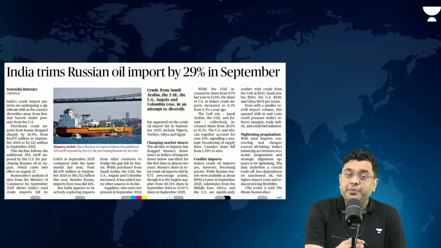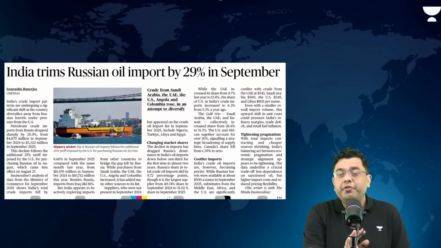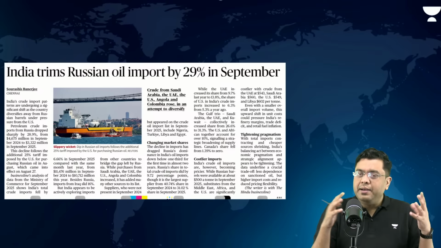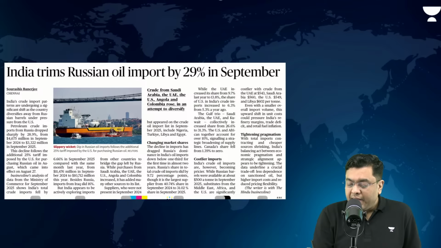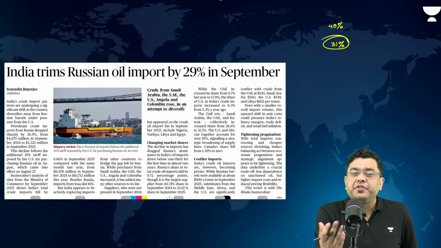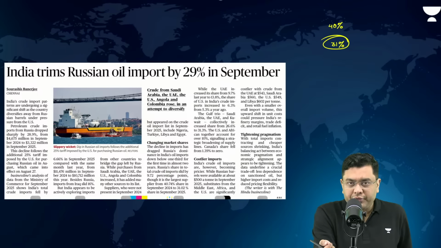Now, the last article of the day: India trims Russian oil imports by 29% in September. Owing to the US pressure of increased tariff rates, India has reduced its imports of Russian oil. Even China is doing so, various different countries are doing so. Russian oil in the entire oil mix that India imports earlier had a share of close to around 40%. That has declined to close to around 31%. India has actually diversified the points from where it is importing oil.